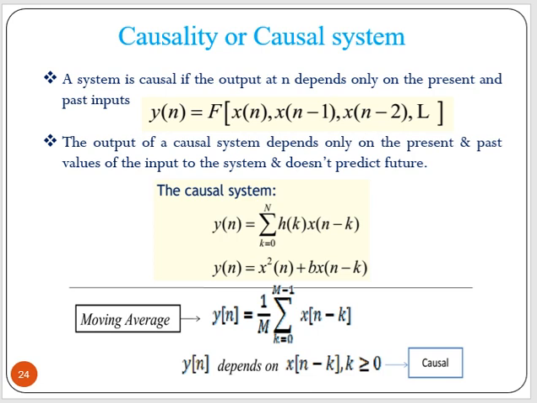Now let us see the causal system, or what is causality. The system is causal if the output at n depends only on the present and past inputs. So y of n is a function of x of n, that is the present input, and x of n minus 1, x of n minus 2, that is the past inputs. It can go up to n minus N. So causal means output depends on present and past inputs.